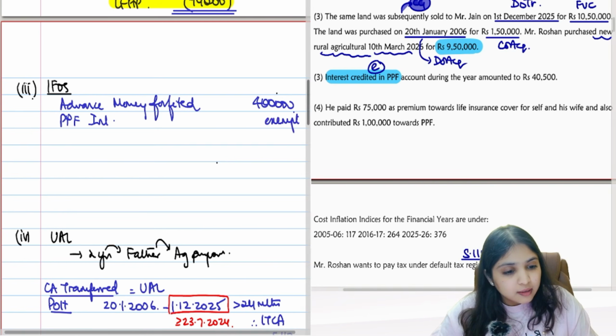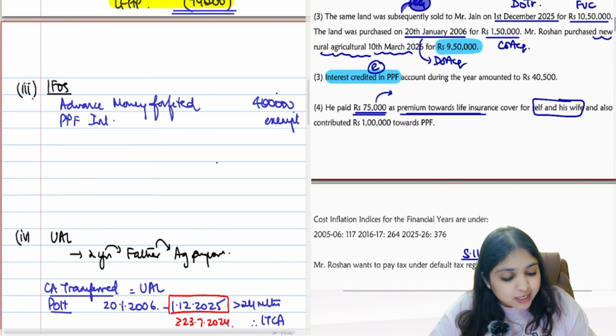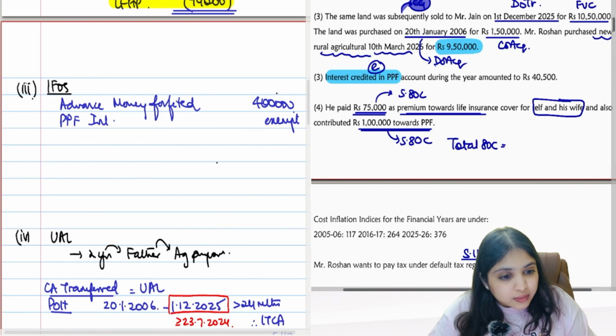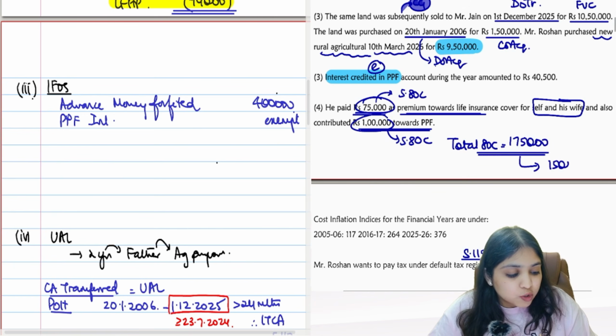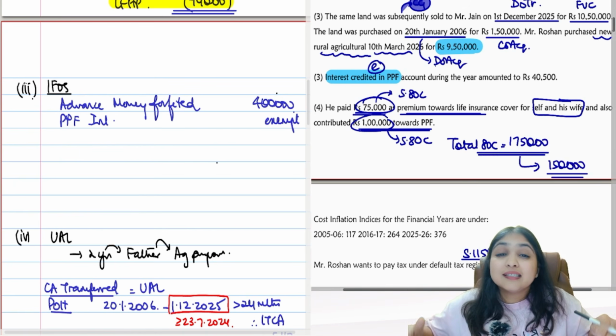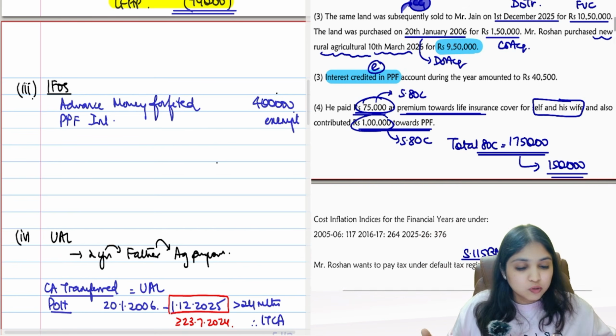Okay, then your favorite adjustment. He paid 75,000 life insurance premium for self and wife with section. Life insurance premium ATC. He contributed 1 lakh towards PPF with section PPF ATC. So total ATC over here is how much? 75,000, 1 lakh. Total ATC is 1,75,000. You will restrict it to how much? You will restrict it to 1,50,000. But assessee is following default regime. In default regime, will you give ATC? In default regime, you will not give ATC.